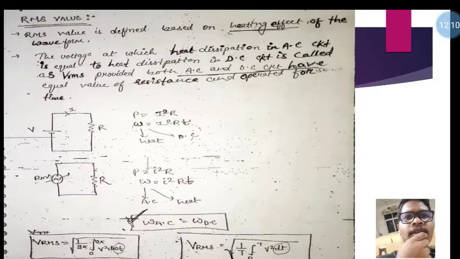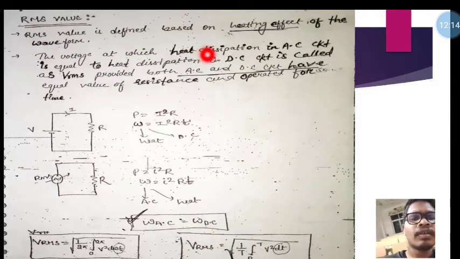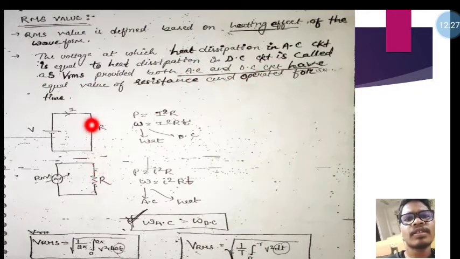So the RMS value, how will it be defined? The voltage at which the heating potential in an AC circuit is equal to the heat dissipation in a DC circuit is called RMS, provided both AC and DC circuits have equal value of resistance. The value of resistance is not changed, it is the same in nature and magnitude, and operated for a time. So this is our time.